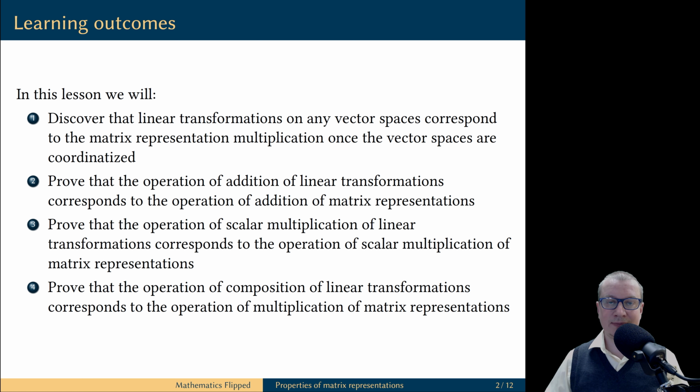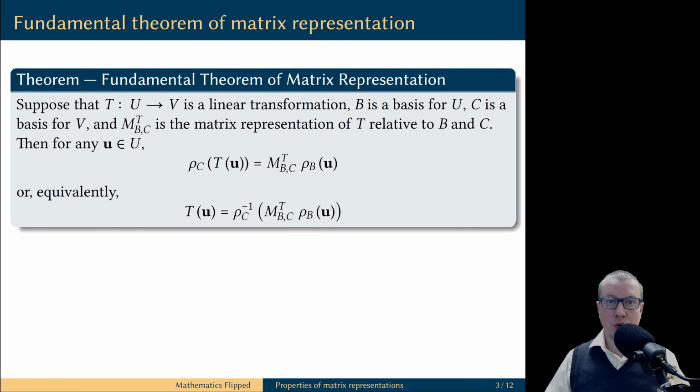Let's get started. The key result to working with matrix representations of linear transformations is this fundamental theorem of matrix representations. Suppose T is a linear transformation from a vector space U to a vector space V. Let's fix B a basis for U and C a basis for V. This allows us to construct a matrix representation of the linear transformation T relative to the bases B and C.